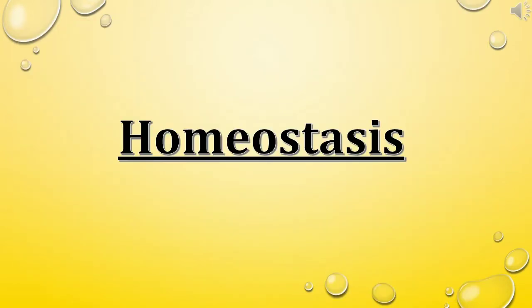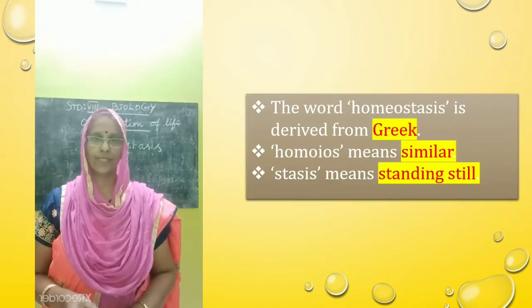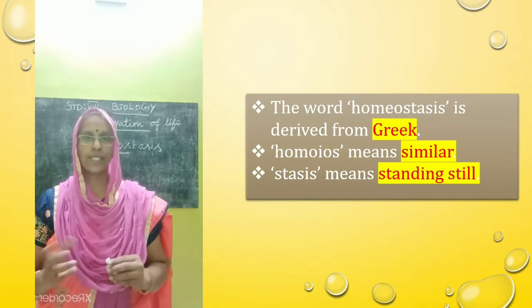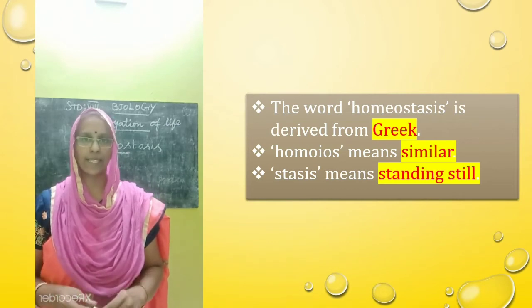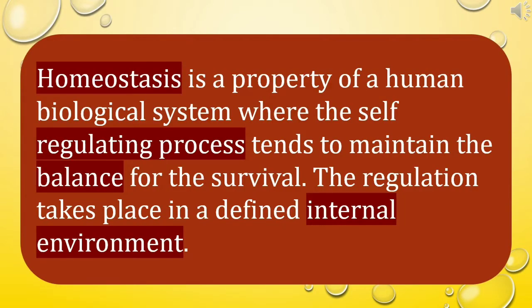Now, let us learn about homeostasis. Homeostasis is one of the important physiological processes. What is called homeostasis? The word homeostasis is derived from Greek. Homeo means similar. Stasis means standing still. That means staying the same. Homeostasis is a property of biological systems where a self-regulating process tends to maintain balance for survival. The regulation takes place in a defined internal environment.